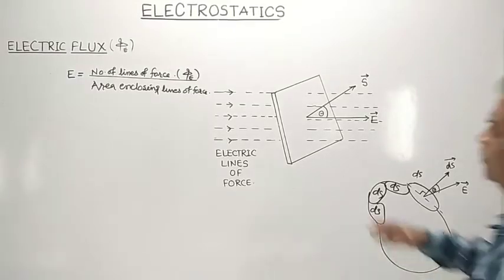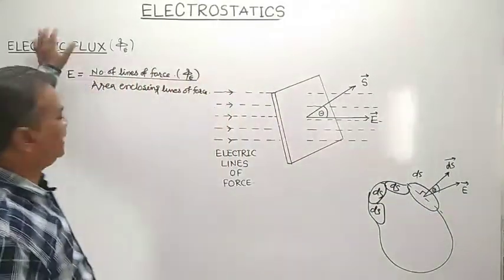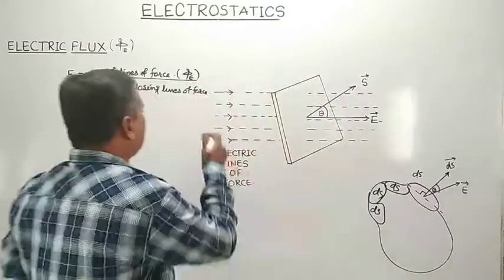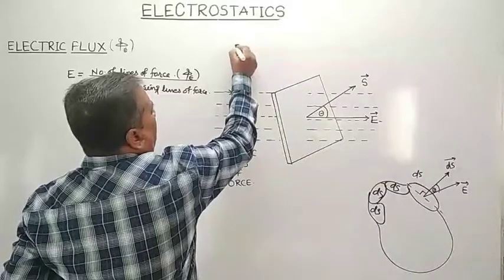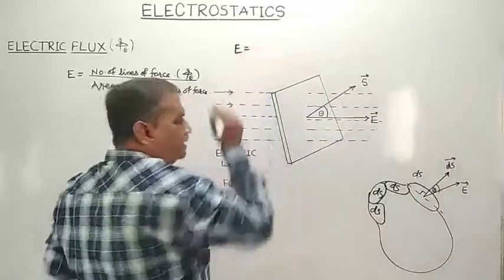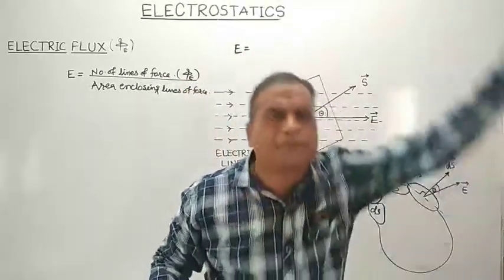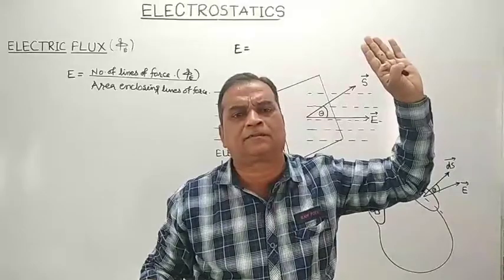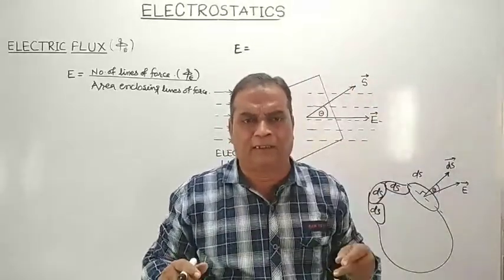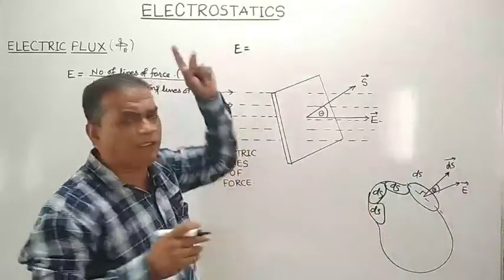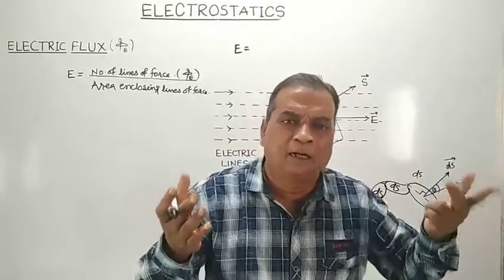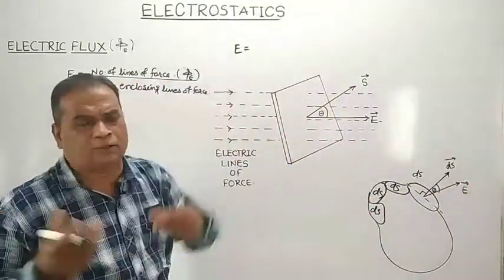Here there is one more important concept, that of electric flux. Already we know that the electric field intensity is defined as the number of electric lines of force passing through a unit area in a given direction. So the number of electric lines of force per unit area is nothing but the strength of the electric field.